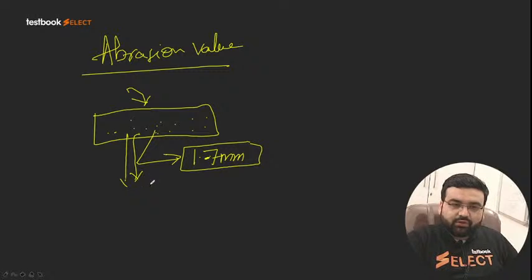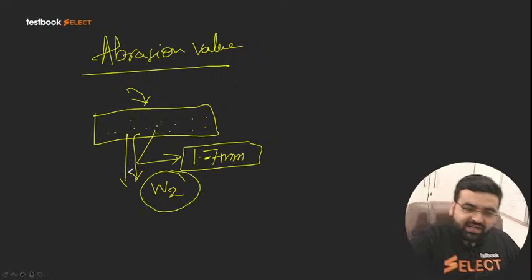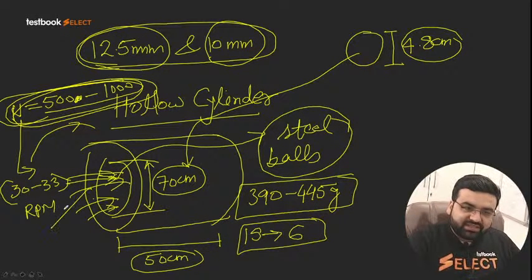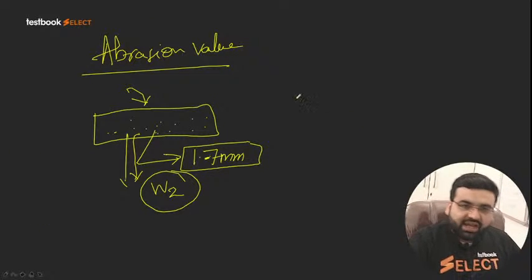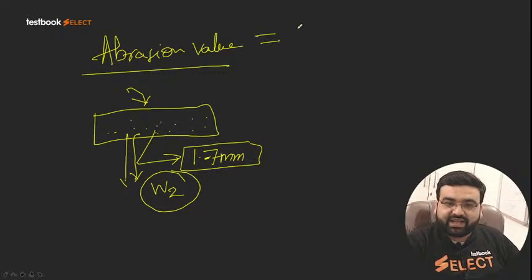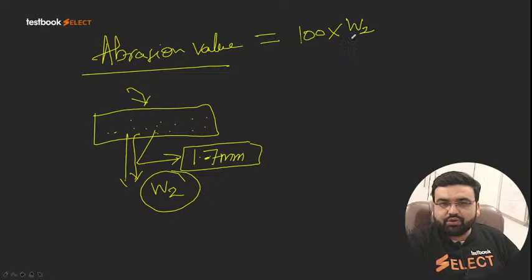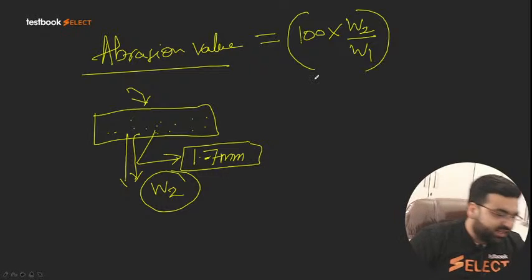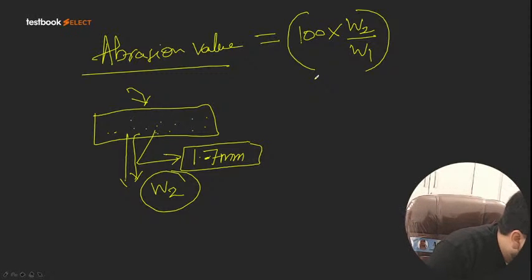Let us say the weight of those particles is W2, and initially what we put inside was W1. Then we calculate the abrasion value. Abrasion value in percentage is given by 100 times W2 upon W1. The formula is the same, it is not going to change. That is how we get the abrasion value.